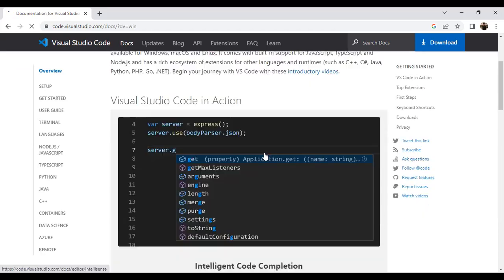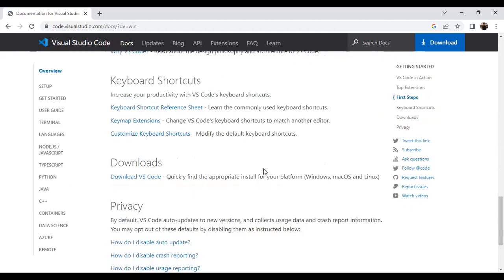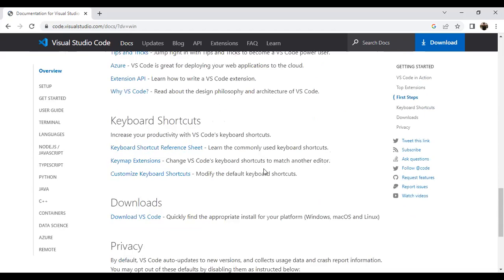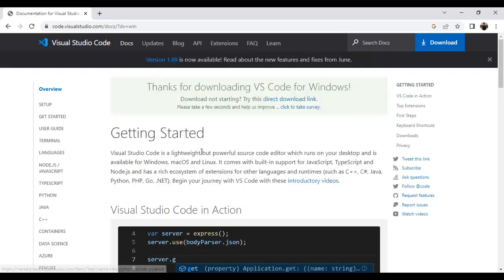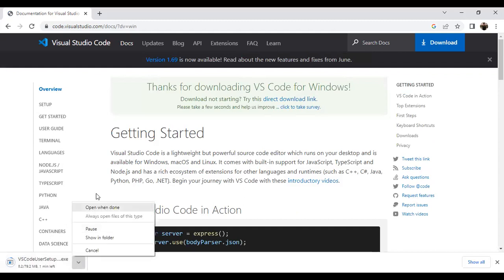We have to go to the download option, downward. So it's downloading here. See, I already have my VS Code, so I'm canceling it after downloading this. You have to download VS Code this way. So after download, it's downloading.